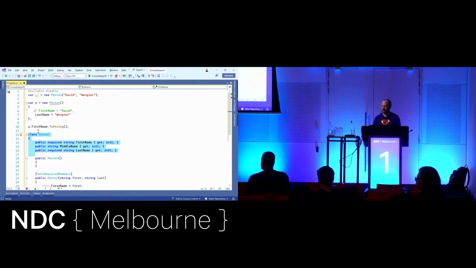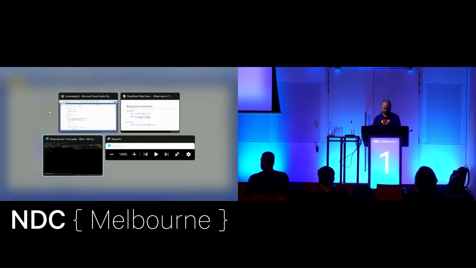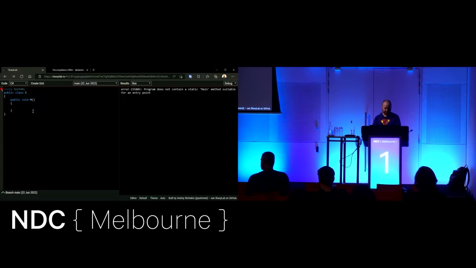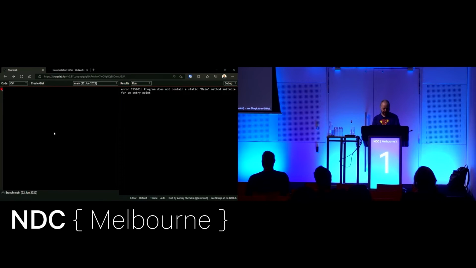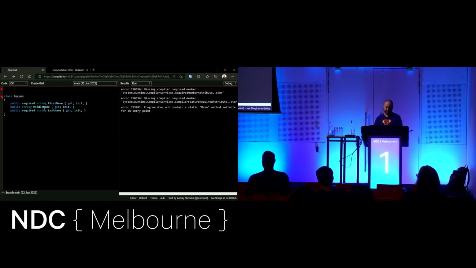Yes? Is that solely a compile time feature? Like if I'm throwing some JSON at an object, it's not going to be checking the required properties at runtime? Good question. Yes, so much like nullability, this is just a compile time feature.